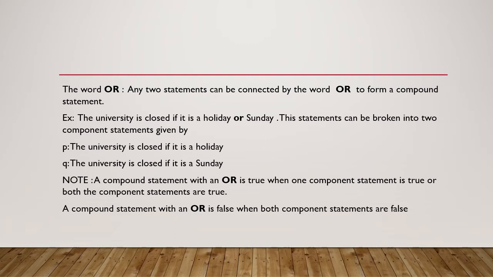Say for example, in a compound statement with and, if one is false and another is true, the whole is false. But the specialty of or is if any one is true and another one is false, it is true. A compound statement with an or is false when both components are false. If first one is true, second one is false, true. First one is false, second one is true, it's true. But only if both are false, the compound statement with or is false.